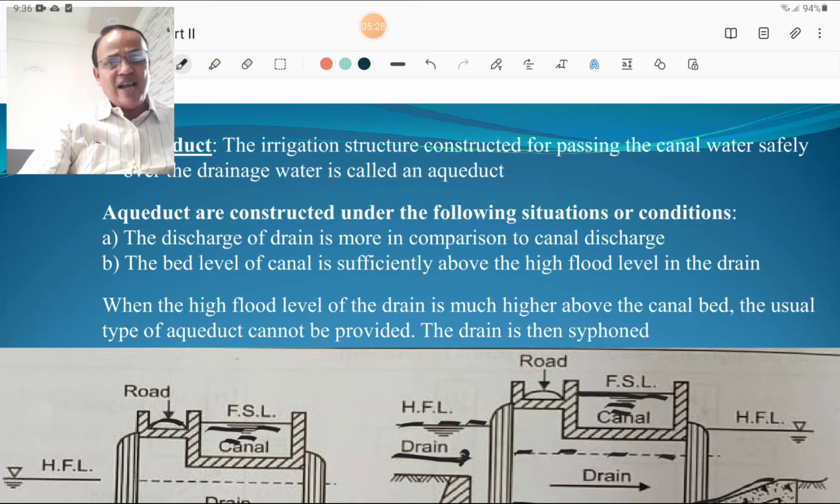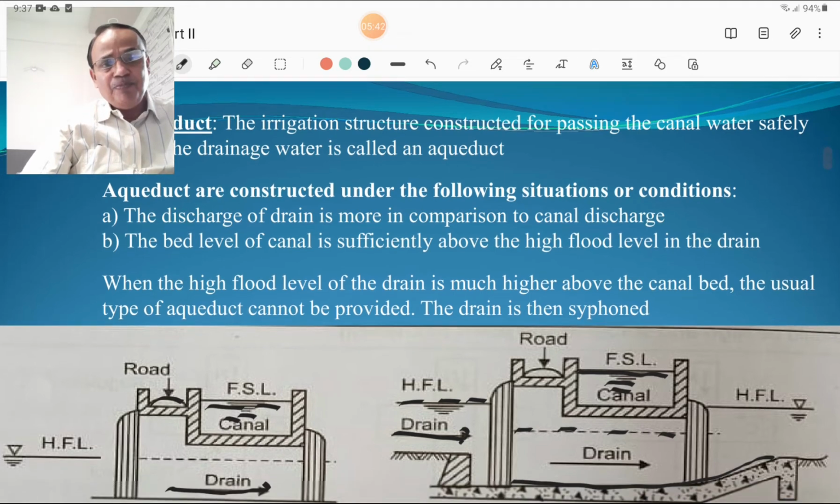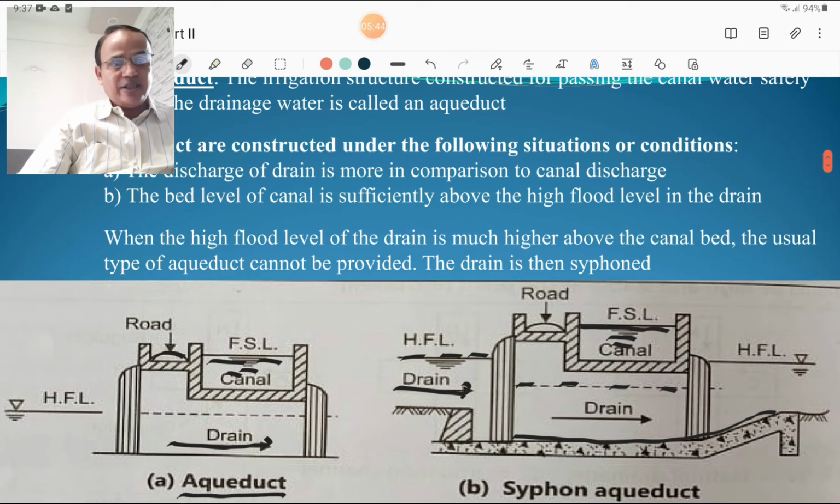And when the high flood level of the drain is much higher above the canal bed, in such a situation the aqueduct is also used, but such an aqueduct works on siphonic action, and such an aqueduct is called a siphonic aqueduct. In such a situation the drainage is siphoned. Okay, so please look at this figure.